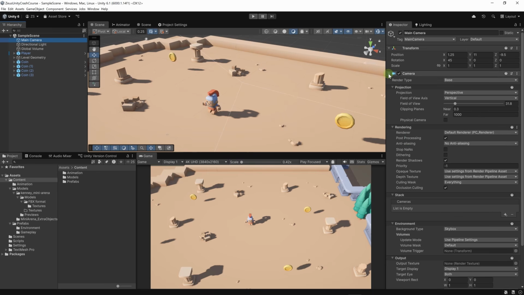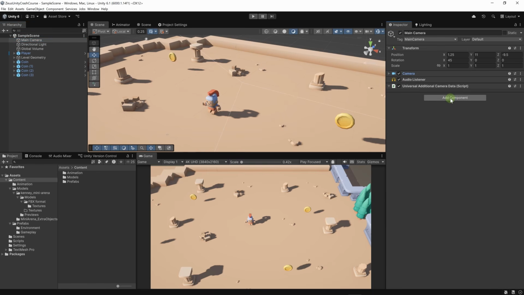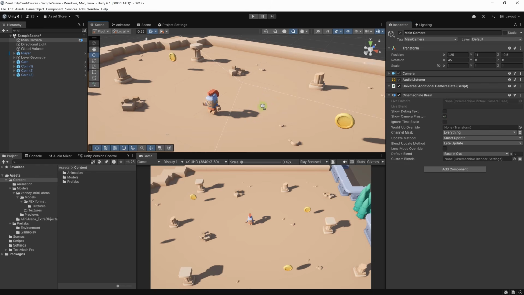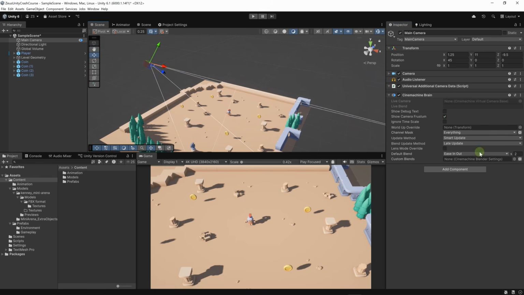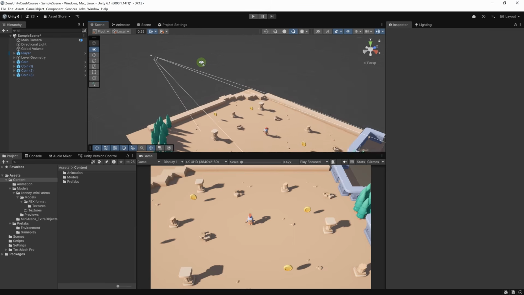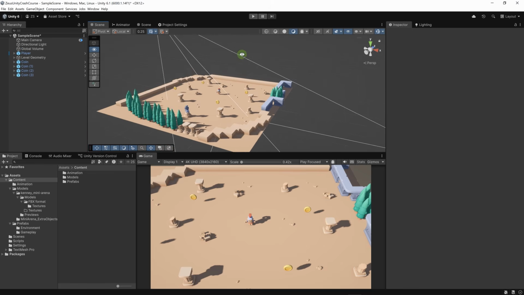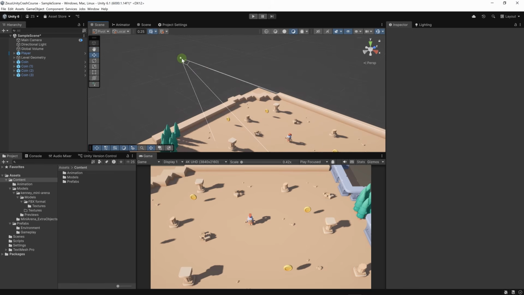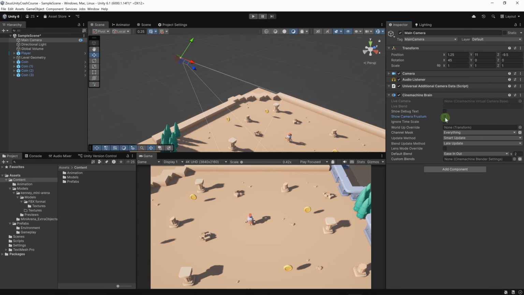Now let's click on our main camera. We're going to add a new component here. Let's click on add component and we can either look for it or we can go here to Cinemachine, and we need to add a Cinemachine Brain to our main camera. Okay, now we have a few parameters here. I'm going to uncheck show camera frustum first because this could get annoying. If you keep it checked, even if you deselect the camera, you'll get this camera frustum shape. I prefer to keep it unchecked, but for the rest, you can leave it as it is.